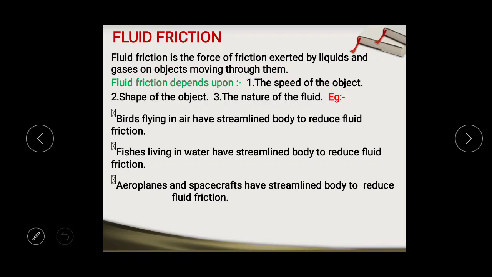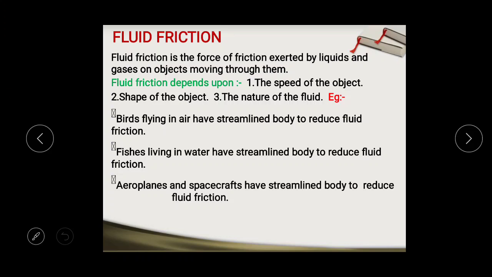Next one is nature of the fluid. Fluid friction also depends upon the nature of the fluid. Whenever the fluid has some nature that sticks with the moving object, then friction is more, or if the density of the fluid is more, then the friction is more. Now see some examples.